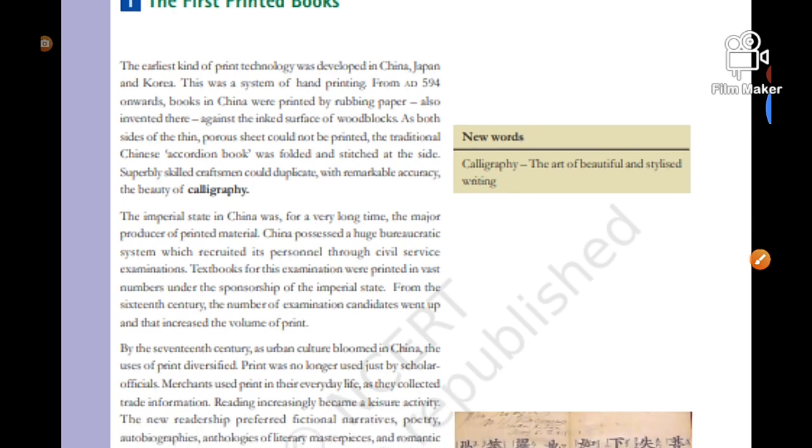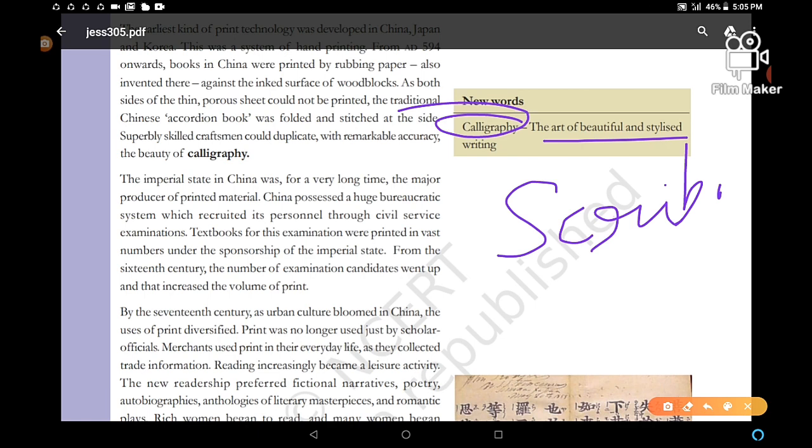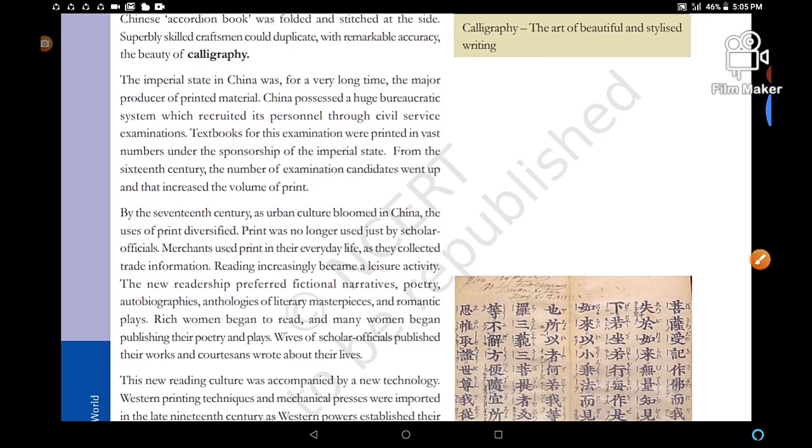Come to the next. Calligraphy we discussed yesterday. Calligraphy means the art of beautiful and stylish writing. The people who practiced calligraphy were known as scribes. Clear? They used to copy manuscripts.